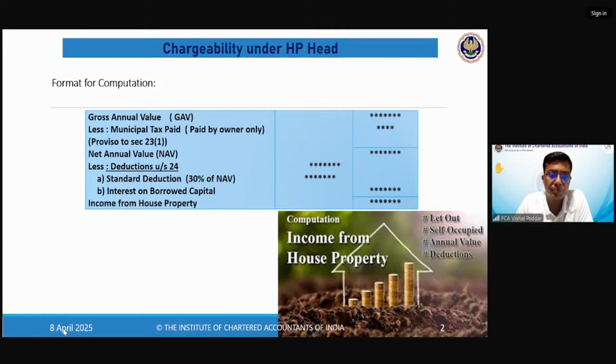Students, what is the basis of computing the incomes? Cash basis, whatever is received, whatever is paid, you will consider that, or mercantile basis, or what?